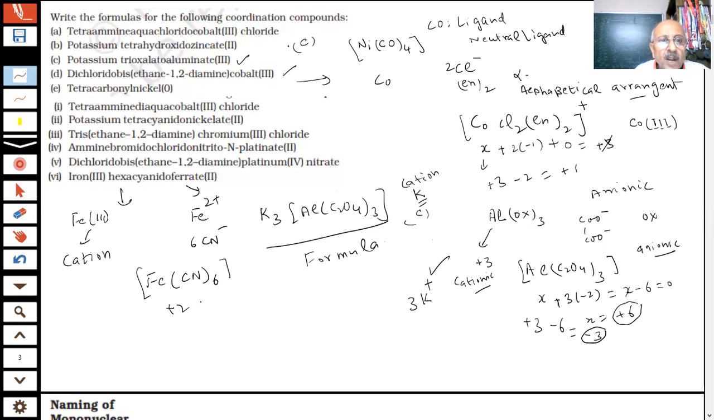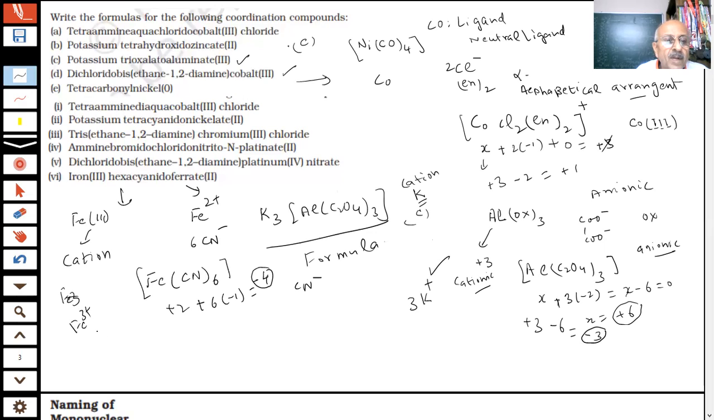That means iron is plus 2, and the charge of CN is minus 1. 6 into minus 1, minus 6. Plus 2 minus 6 comes to minus 4. So this has minus 4. So how will we balance minus 4? It is plus 3 and it is minus 4. And this iron is in plus 3, the iron is 3 plus.